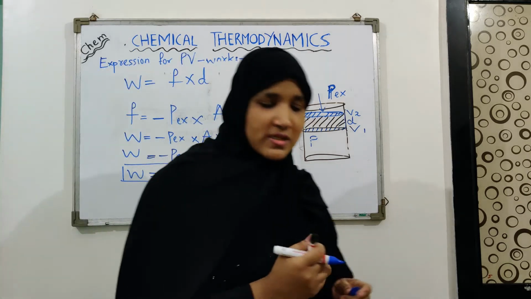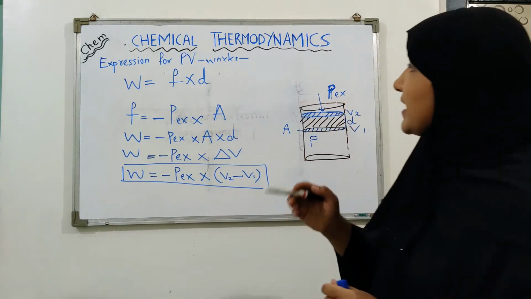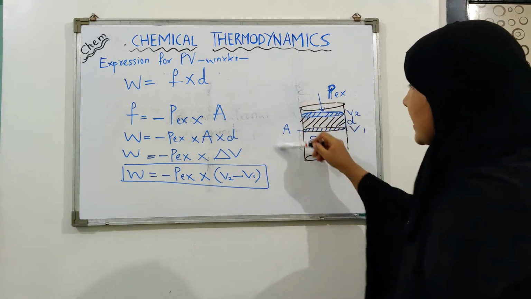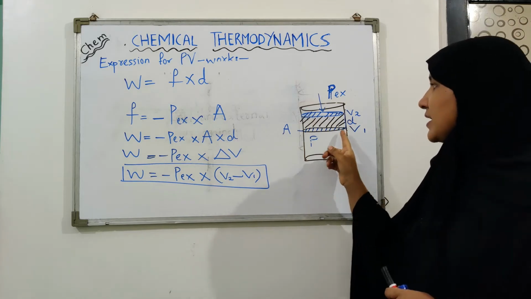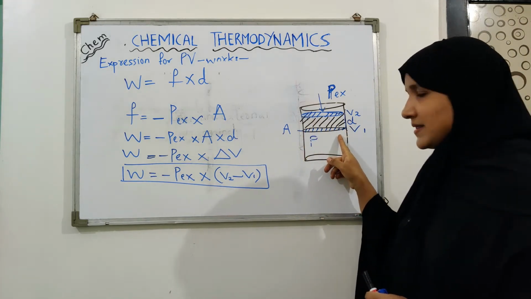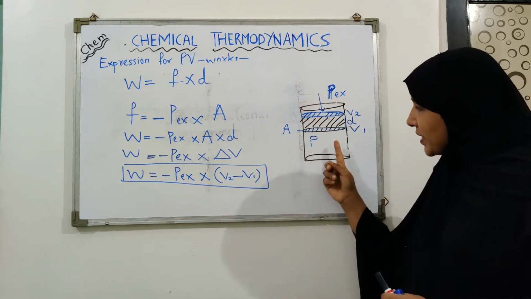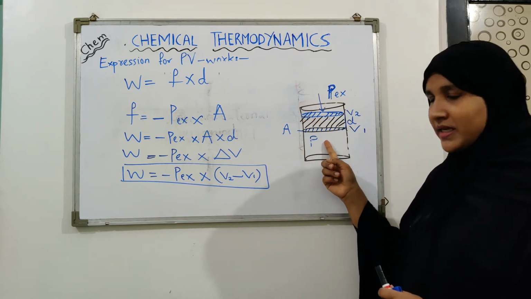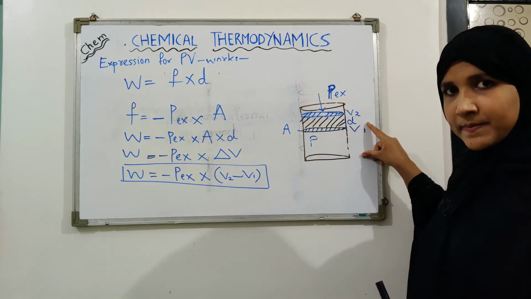The expression was very simple. We have assumed that we have taken a gaseous system enclosed in a cylinder that was fitted with a piston. The area of the piston was A, the pressure of the gas inside is P, and the initial volume of the gas was V1.